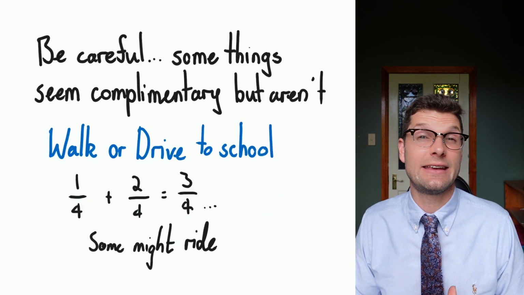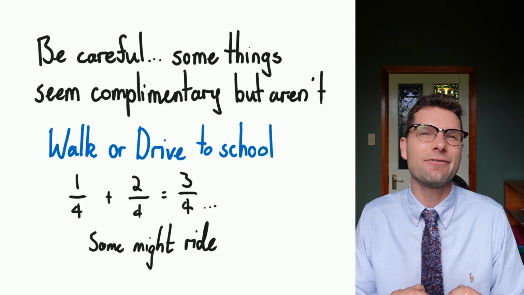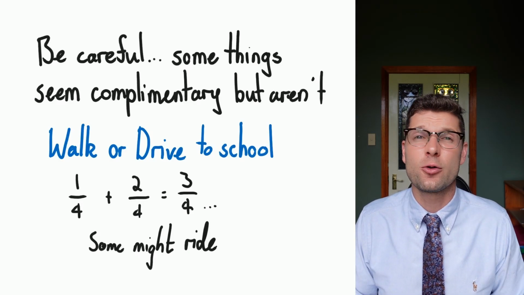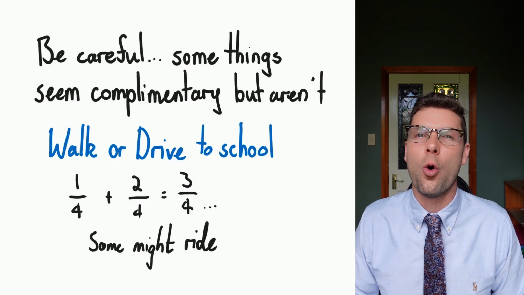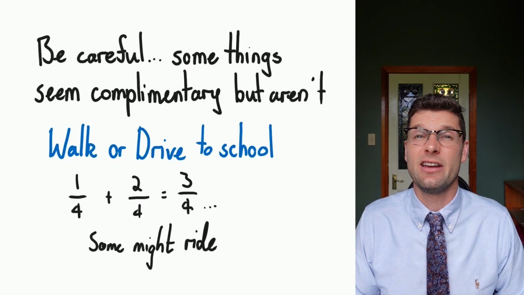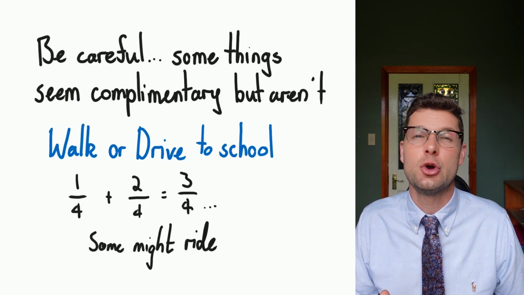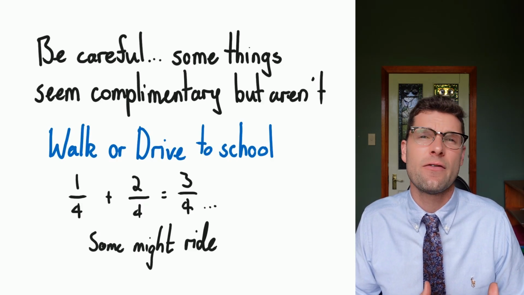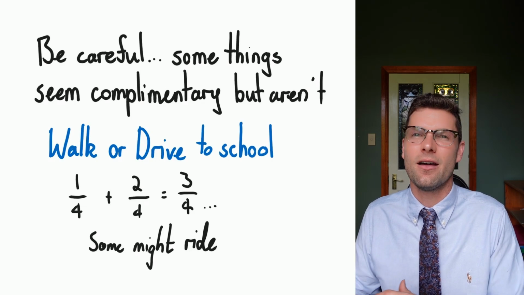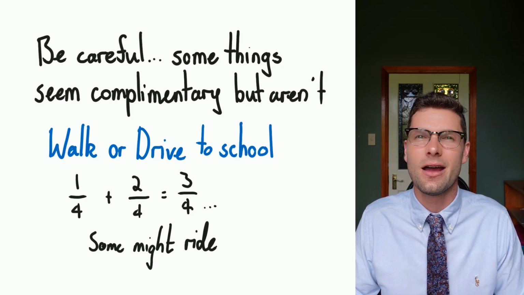Something that we've got to be really careful of is that not all events are complementary. We have to make sure we're accounting for everything when we do these questions. So one question you could get is, how many kids walk or drive to school? So you could say that the probability of walking to school is 1/4 and the probability of driving is 2/4, if you looked at a survey from your 4 mates. But this isn't equal to 1. A quarter plus a half is only equal to 3/4.